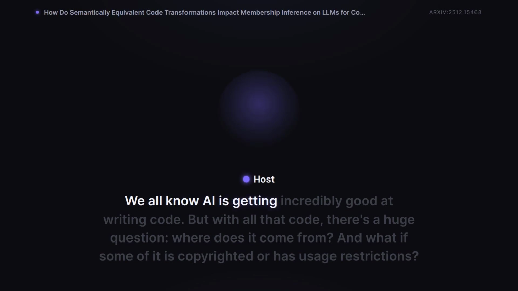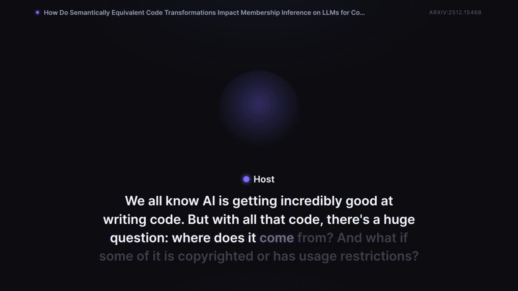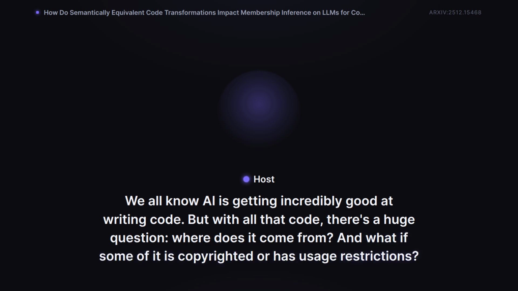We all know AI is getting incredibly good at writing code. But with all that code, there's a huge question. Where does it come from? And what if some of it is copyrighted or has usage restrictions?